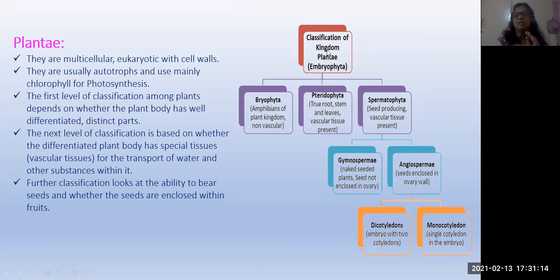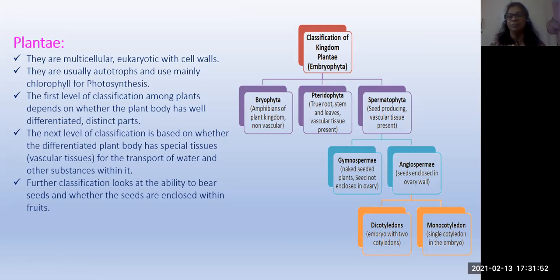So now you see here first this one, classification of kingdom plantae, embryophyta. Bryophytes, they are amphibians of the plant kingdom, non-vascular. There are no vascular bundles. First one is algae. Algae are not differentiated into three main parts, that means leaves, stem, and then roots. So they are only thallus, a plate-like structure is present in that. That's why it is called thallophyta.